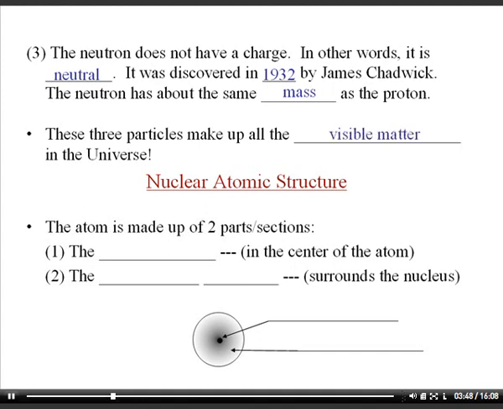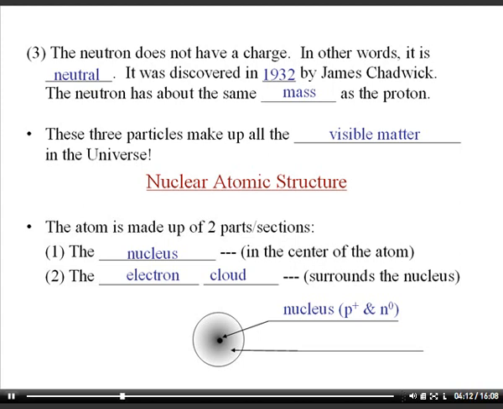These 3 particles make up all the visible matter in the universe, and what I mean by visible matter would be solids, liquids, and gases, the 3 phases of matter. There are other particles that exist, and there's stuff like antimatter, but we're not going to concern ourselves with that in first year chemistry. Then for the atomic structure, we discussed that the nucleus is the center, and it contains the protons and the neutrons, so the nucleus has a positive charge, and we'll discuss the discovery of the nucleus in a little bit.